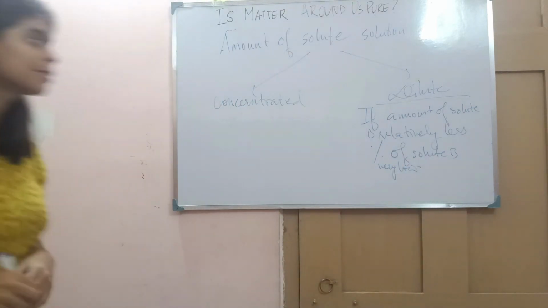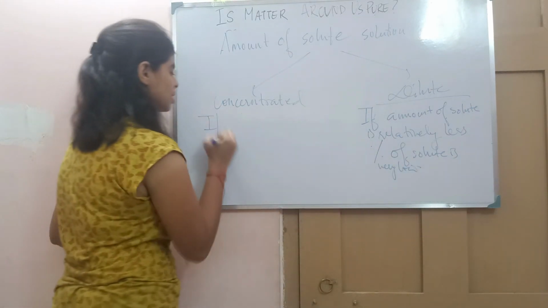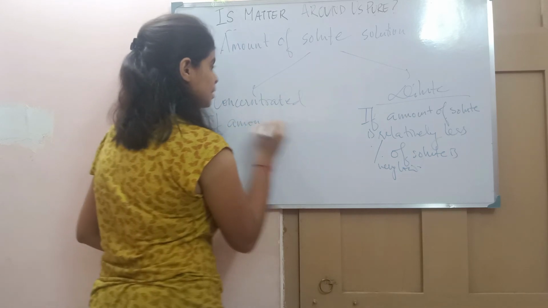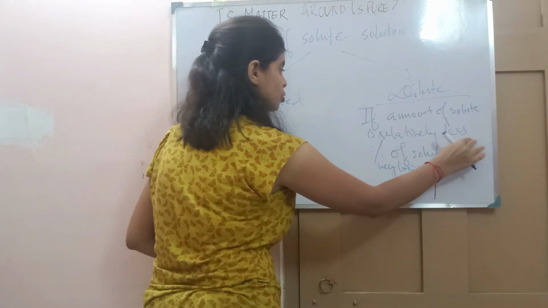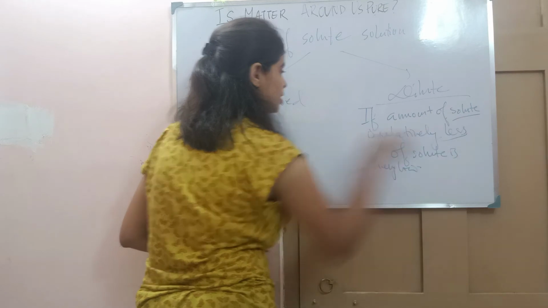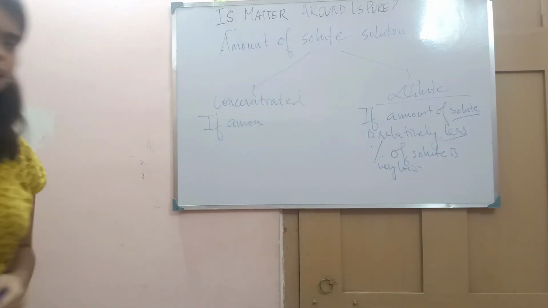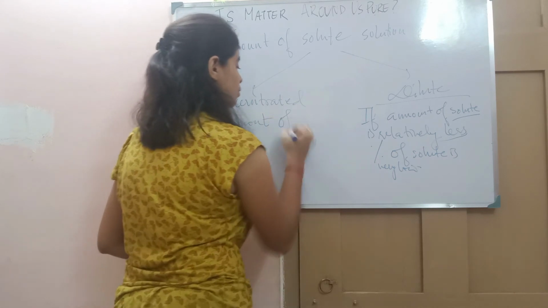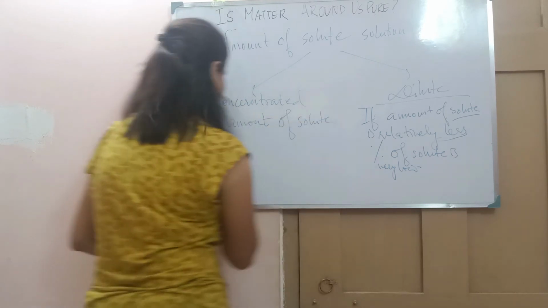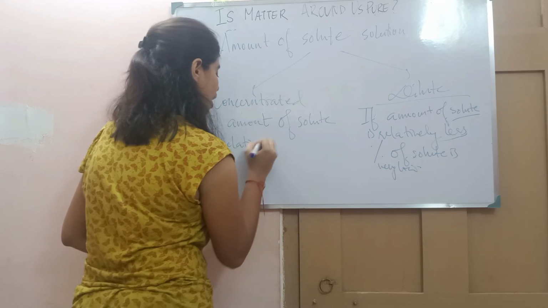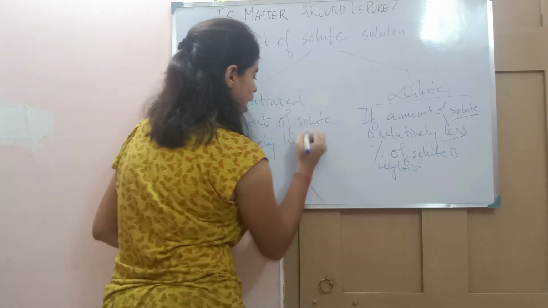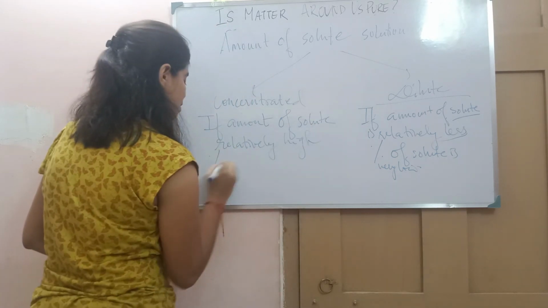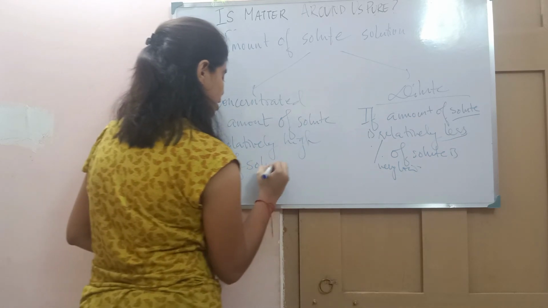And what about the concentrated? Since in a dilute solution the amount of solute is less, in a concentrated solution the amount of the solute will be relatively high, or we can say the percentage of the solute is high.